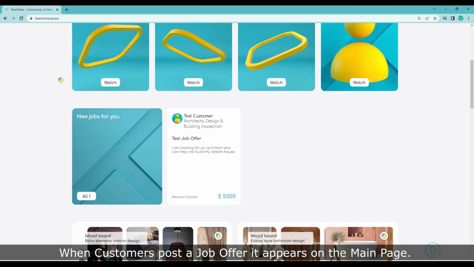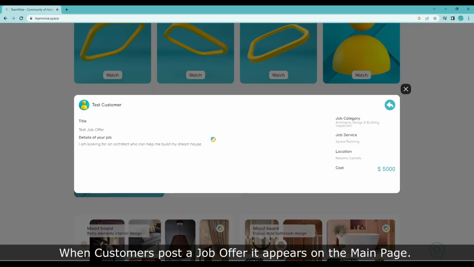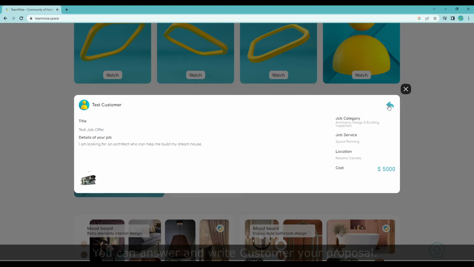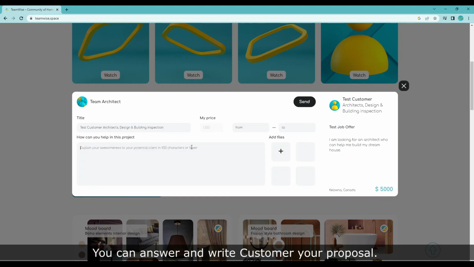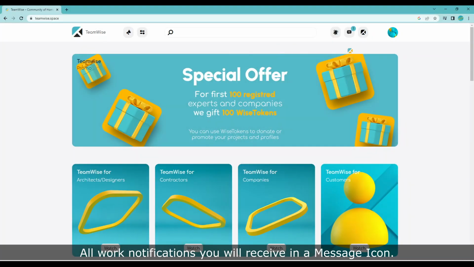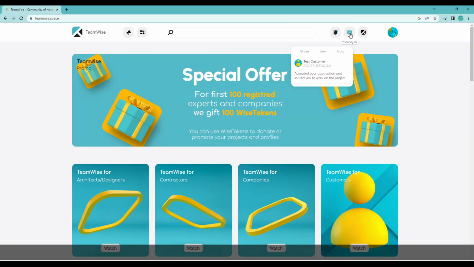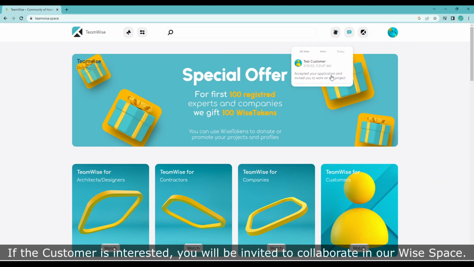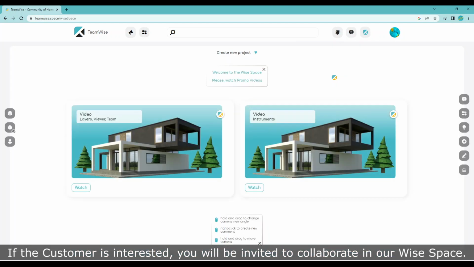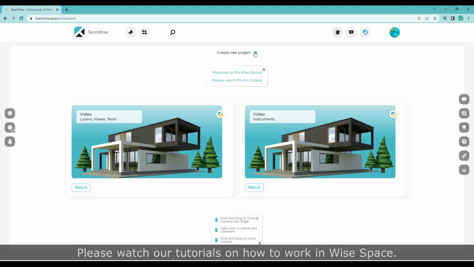When customers post a job offer, it appears on the main page. You can answer and write the customer your proposal. All work notifications you will receive in a message icon. If the customer is interested, you will be invited to collaborate in our WISE space. Please watch our tutorials on how to work in WISE space.